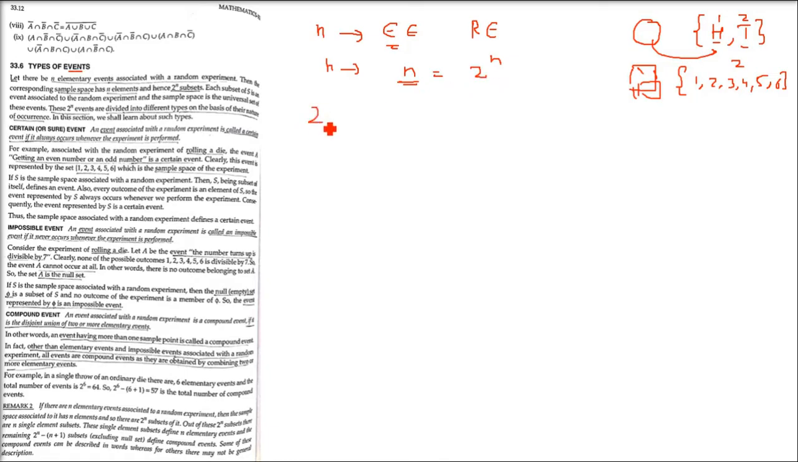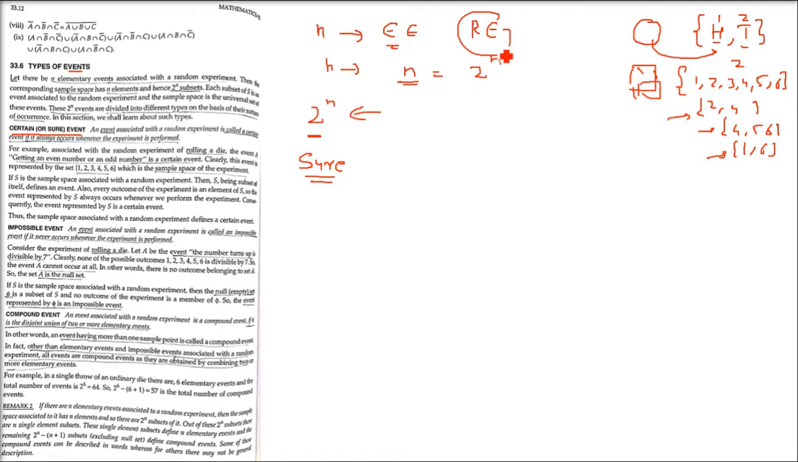So each subset of S is an event associated with the random experiment, and the sample space is the universal set of these events. For example, if I take 2 and 4 from here, or say 4, 5, 6, or say 1, 6, these are all different events and they are subsets also. They are different, but they are subsets of the main set, the sample space. So now these 2 to the power n events, which we are calling 2 to the power n subsets, are divided into different types on the basis of their nature of occurrence.